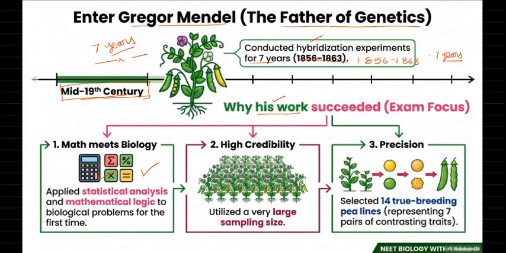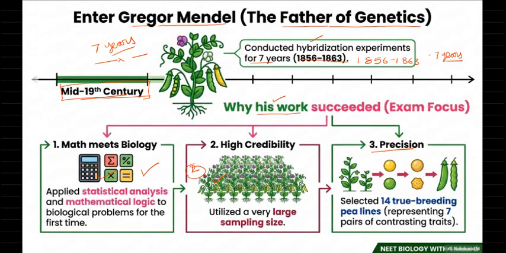Next, high credibility. He utilized a very large sampling size. This is one of the advantages for Mendel's success, right? Because of the large sampling size, you get accurate results. And the third one is precision. Precision is very important: selecting 14 true breeding P lines.